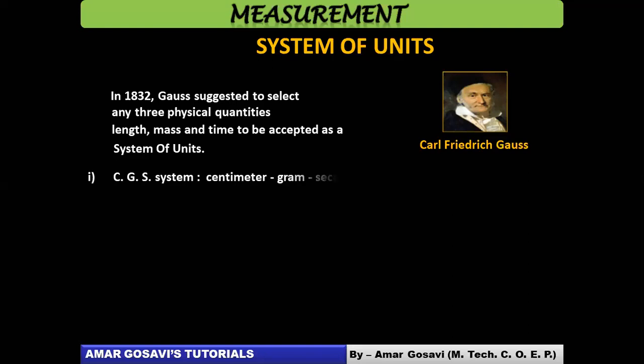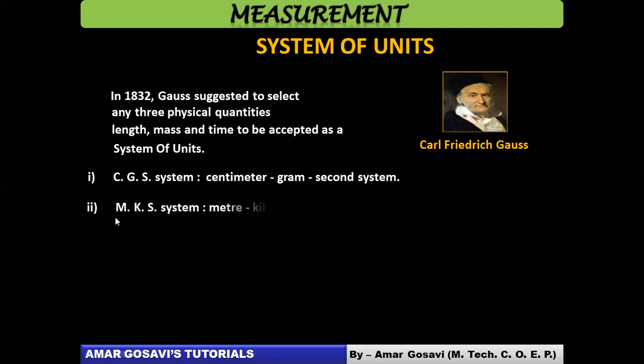So the first system which we come across in system of units is the CGS system. CGS system का full form है, C stands for centimeter, G stands for gram, and S stands for second. That means the length will be measured in centimeter, the mass will be measured in gram, and the time will be measured in second. So the first type of system which we come across is the CGS system.